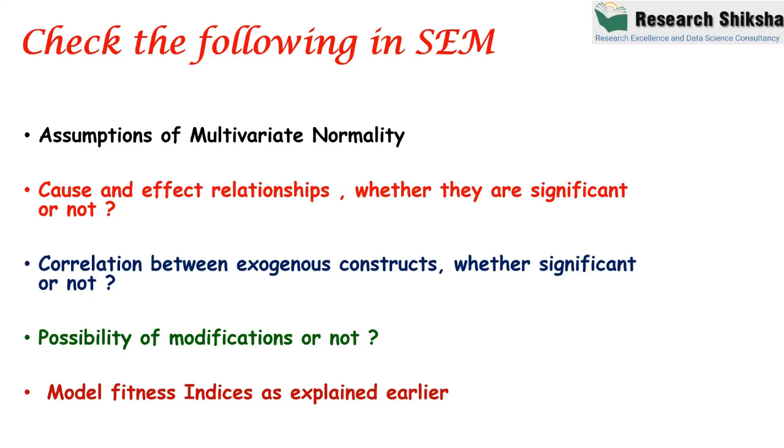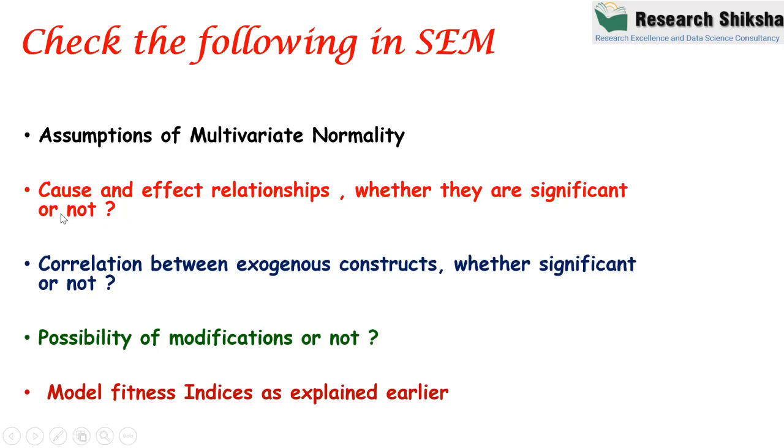Suppose you have 25 statements, then Mardia's coefficient of kurtosis should be less than 50. Suppose you have 70 statements, then it should be less than 140. This is the practice we follow in case of multivariate normality.